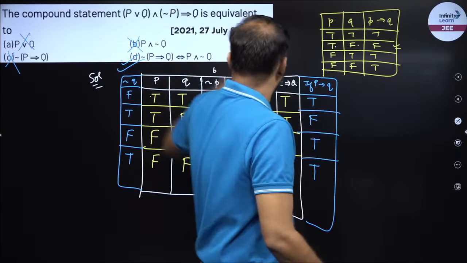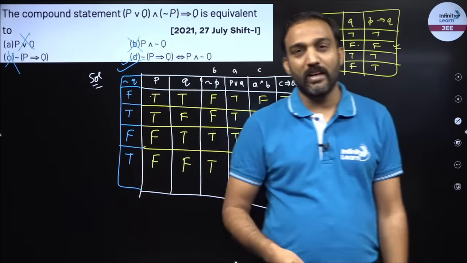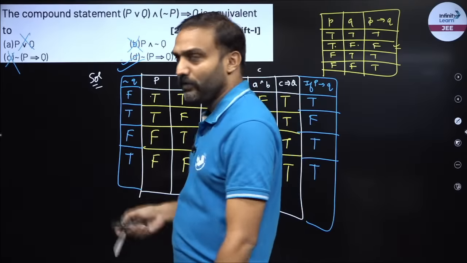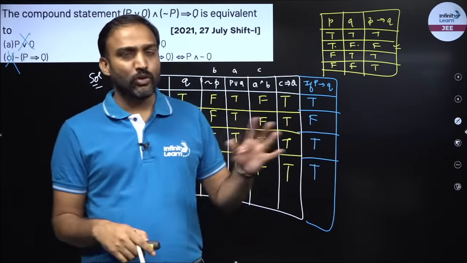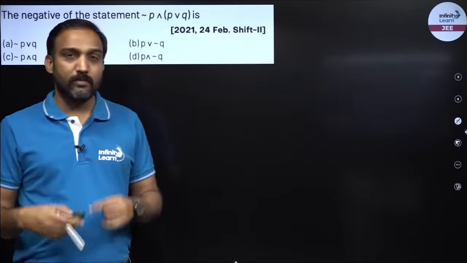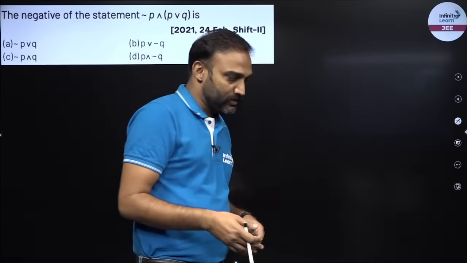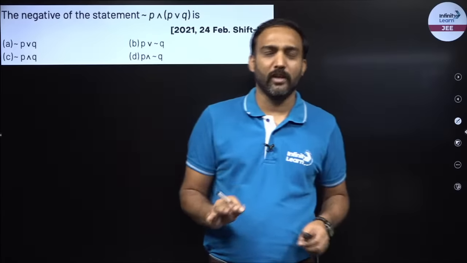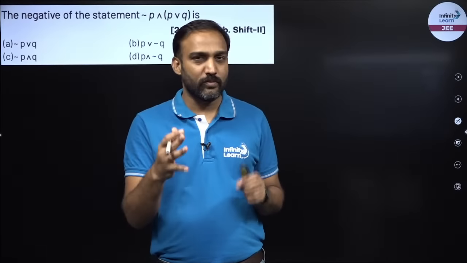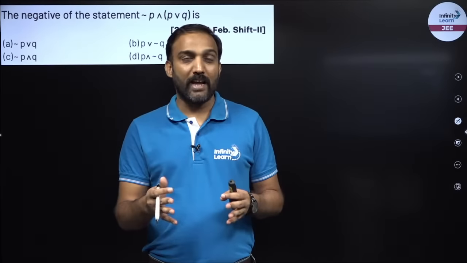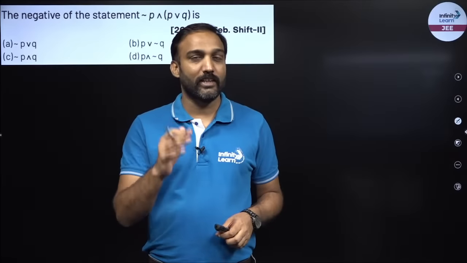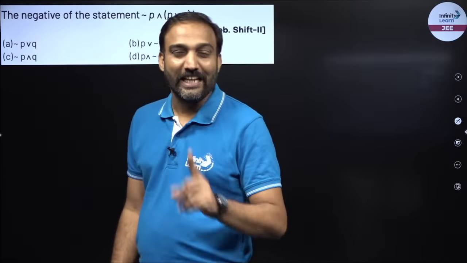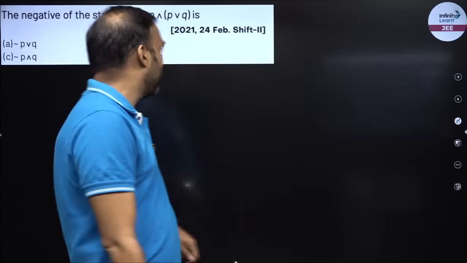So if you want, you can draw the truth table. Otherwise, if A, B, C are not true, I know D has to be my answer, because the question says I have to find out the equivalent statement, right? So making a truth table will simplify our comprehension of that particular statement. Just make the truth table. It will take 3 to 4 minutes, but by investing 3 to 4 minutes, we can make sure that we are scoring those 4 marks inside the examination hall. And 4 marks, each one of you knows that it counts immensely.